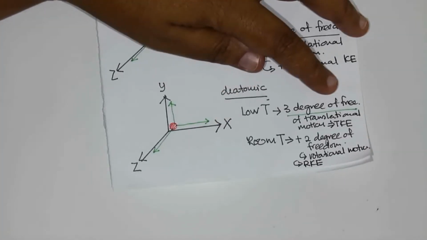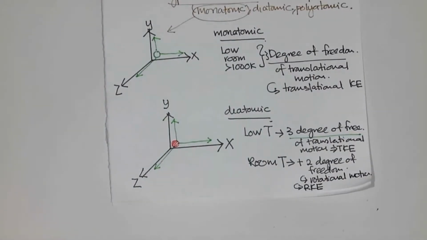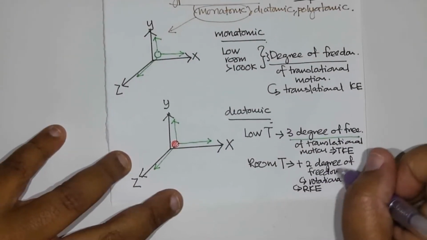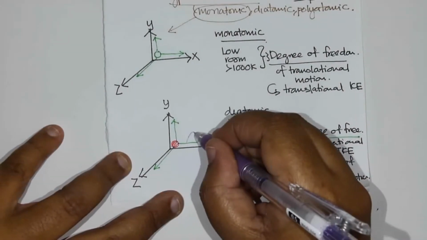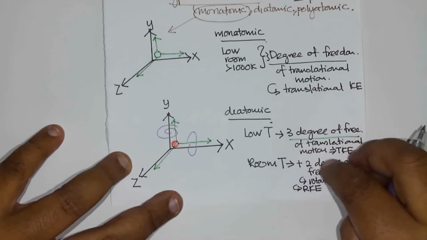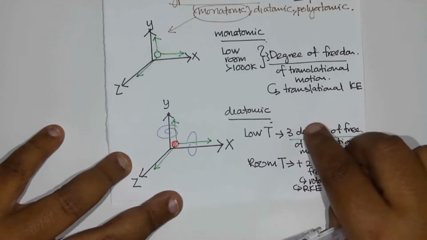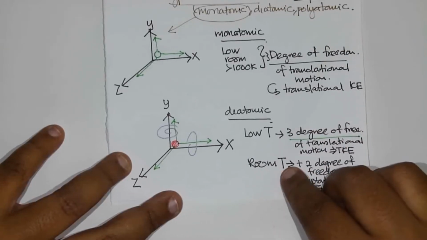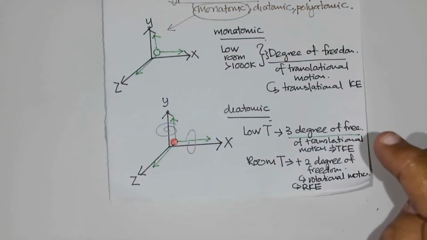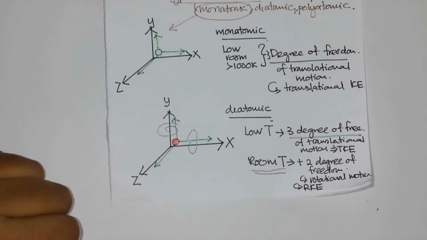So at room temperature a diatomic can perform another 2 degrees of freedom of rotational motion, maybe about X, maybe about Y. So the total degrees of freedom at room temperature will be 3 plus 2, so 1, 2, 3, 4, 5. A diatomic will have 5 degrees of freedom at room temperature.